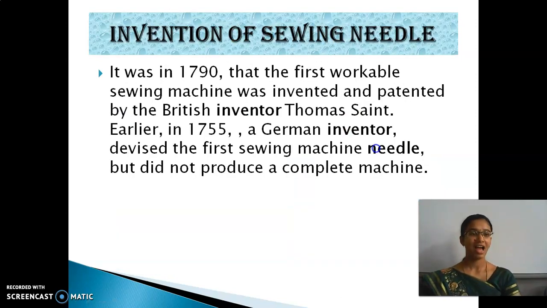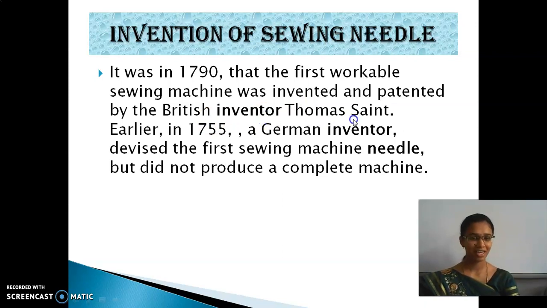Then, afterwards, what happened? They invented the sewing machine. It was in 1790. The first workable sewing machine was invented and patented by British inventor Thomas Saint.